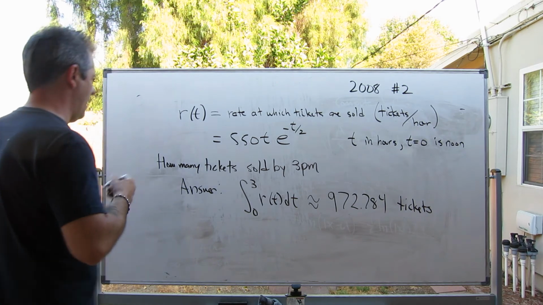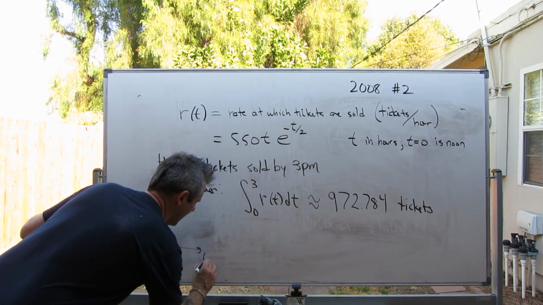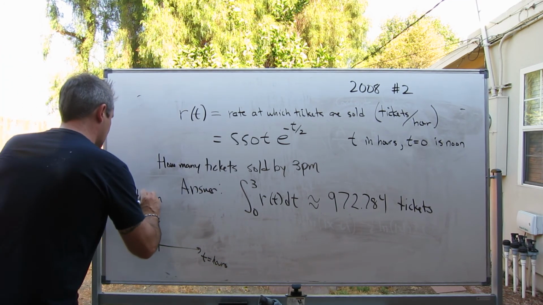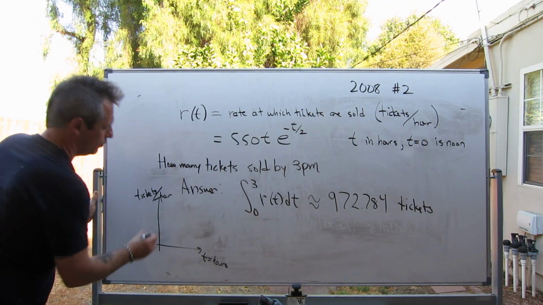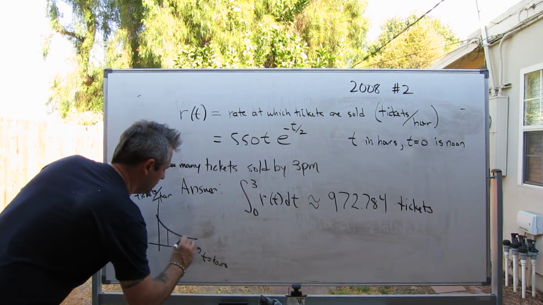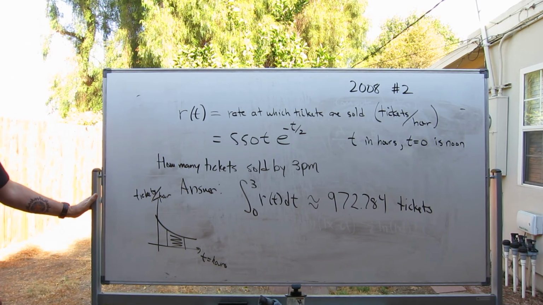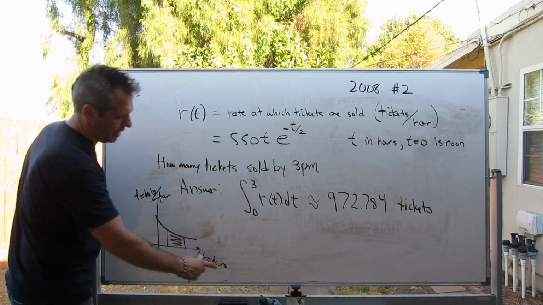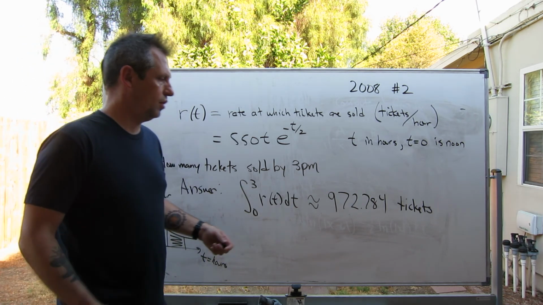If we were to graph this rate function, on this axis would be hours, and we'd be graphing tickets per hour, and we'd be finding the area under this tickets per hour function. And that area ends up being, on the y-axis, you're multiplying tickets per hour by hours, and you're getting tickets. You're getting the total number of tickets sold.